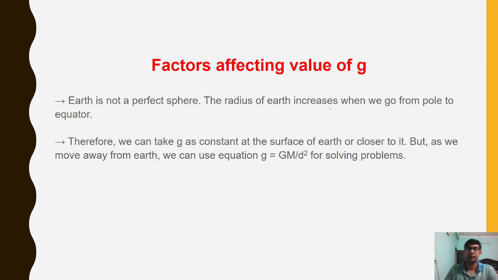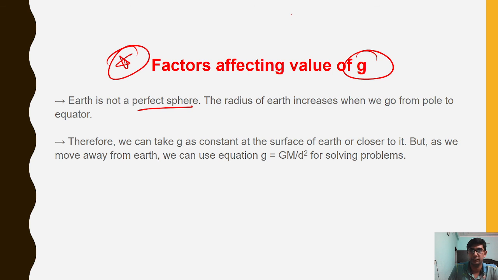Factors that affect the value of g. This is the important thing. Earth is not perfectly spherical. We know that the shape of Earth is like this, with an oblate bulge. The distance from the center of the Earth to the pole is less compared to the center of the Earth to the equator.